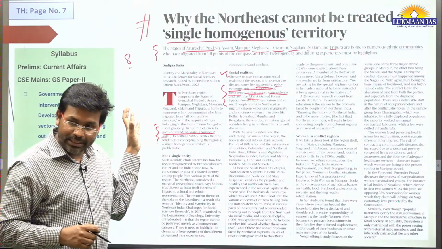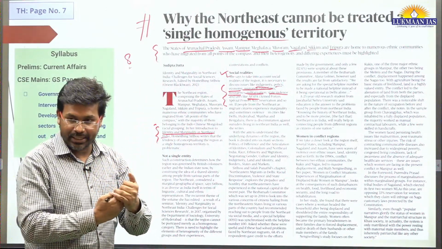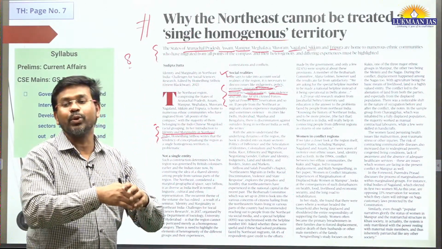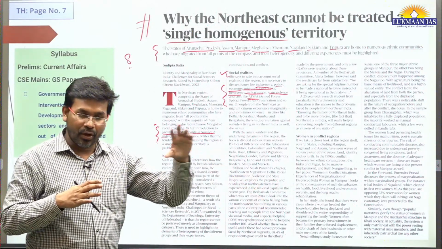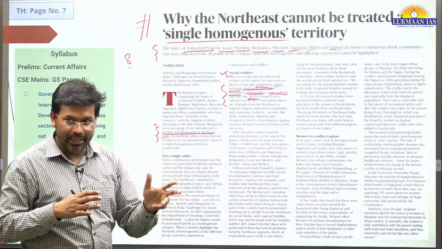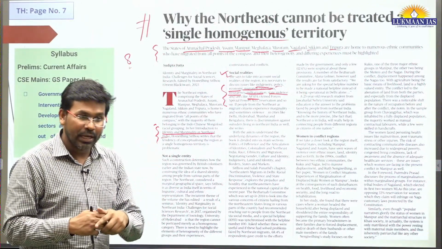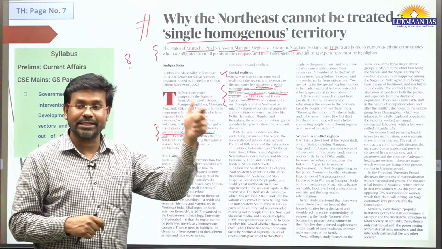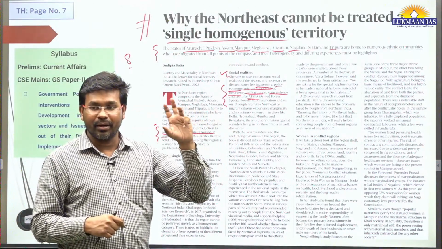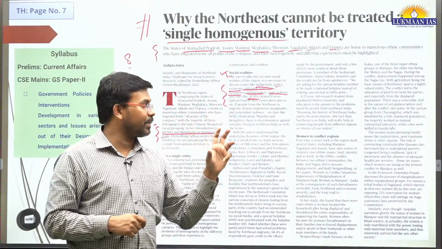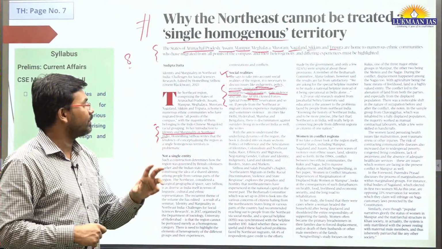So we should not consider the Northeast to be a homogeneous territory. Within the Northeast there are a huge number of fragmentations of ethnicity, of aboriginality, related to economy, related to policy measures. That's why the government of India has created the 6th Schedule, where they have given a special status to some of the areas.